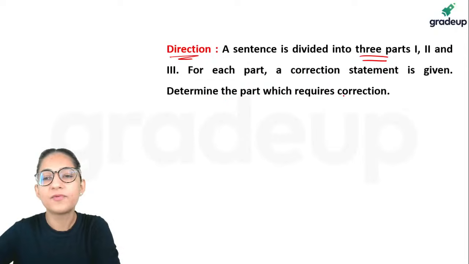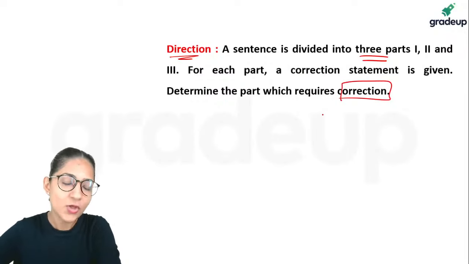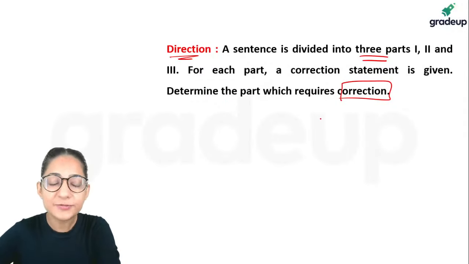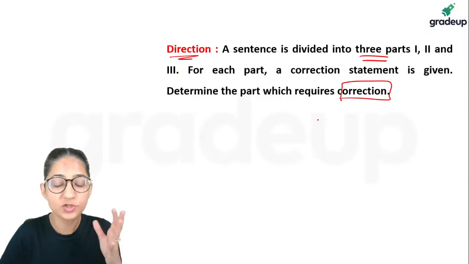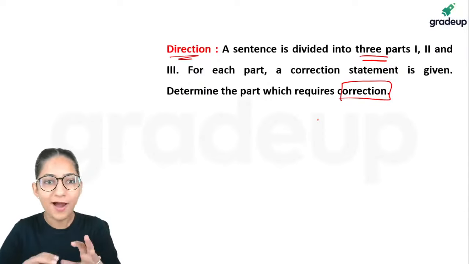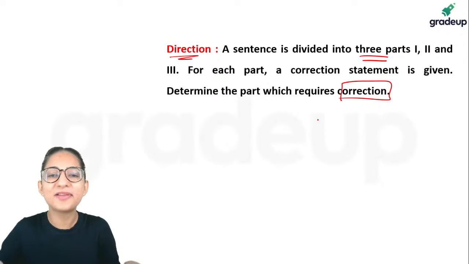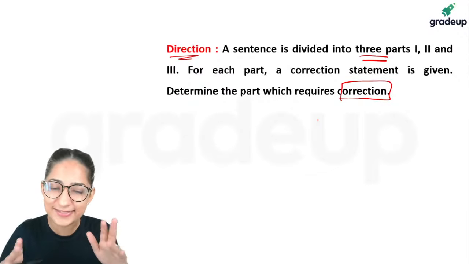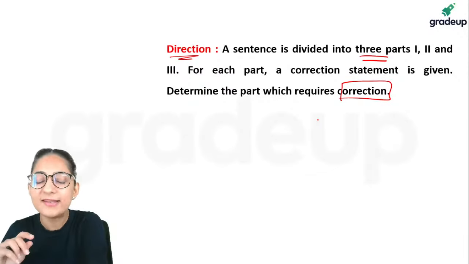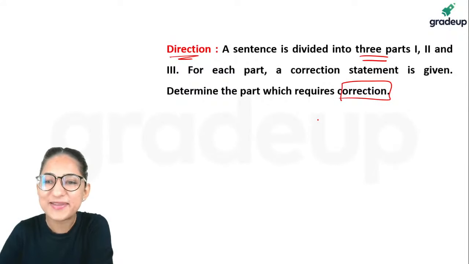Determine the part which requires correction. So as you can see, guys, this question is dependent on grammar, right? If your fundamentals of grammar are solid, if you are comfortable with grammar, this question type you will sail through very, very easily. Now let's check what is the level of this question and what is being asked.